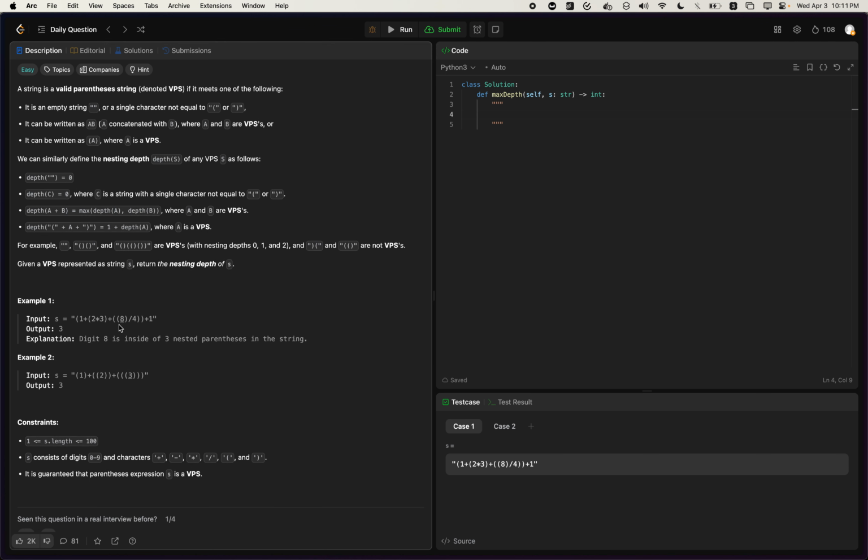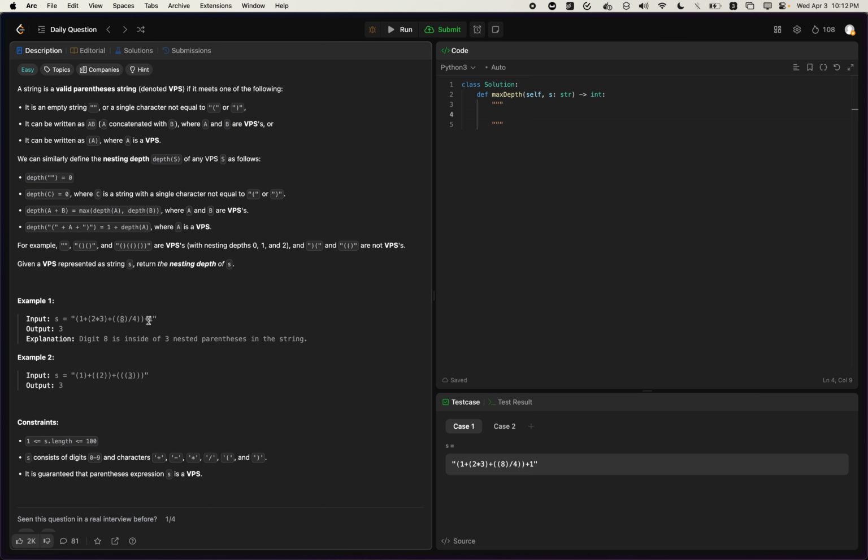Okay, so for example, in this one, you're given a VPS representing a string, return the nested depth of S. So we can go almost at every point. At this point, this is a depth of 1. This is a depth of 2. At this point right here, right in between these two, this is a depth of 2. This is 1. This is 2, and then at this point it is 3 right here. And then this is 3.